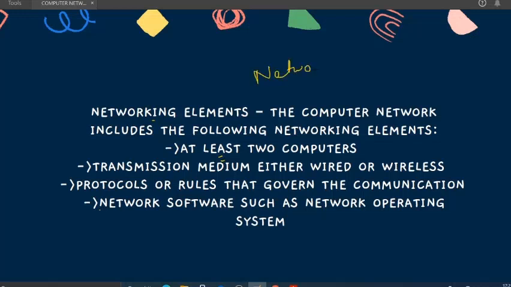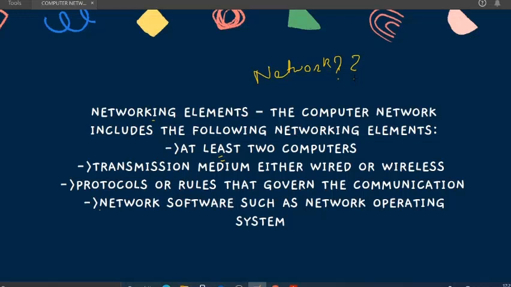The most important thing, because I have already explained what a computer network actually is and why we are studying it: to transfer any data or media, to connect two or more devices.